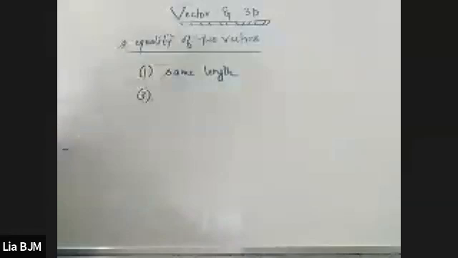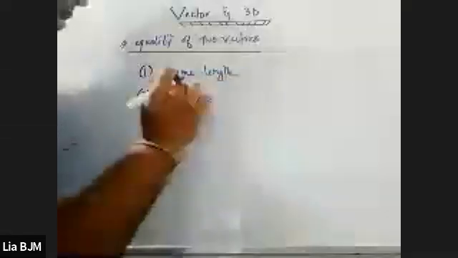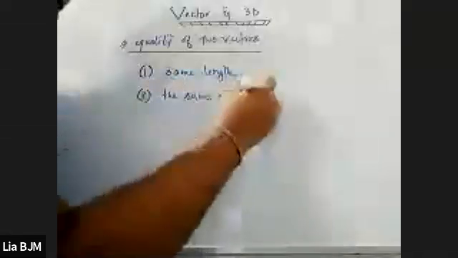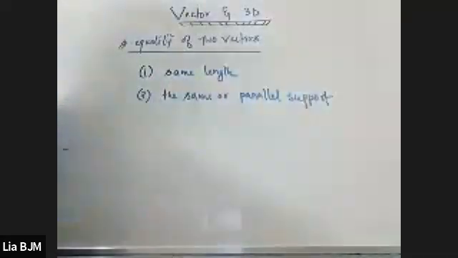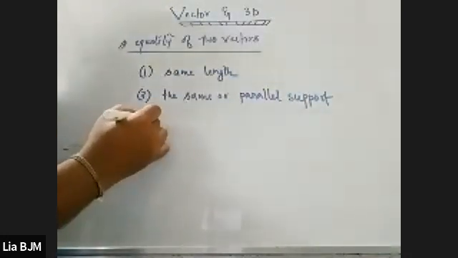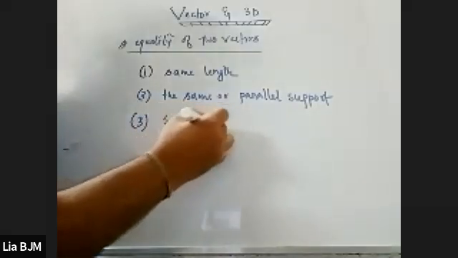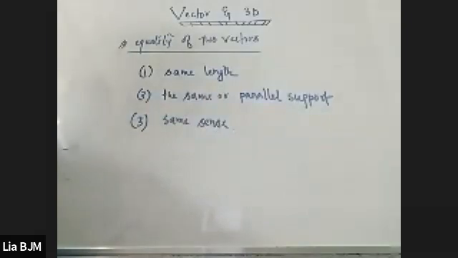Number two, the same or parallel support. And number three, they have the same sense. Then we can say that the two vectors are equal vectors.